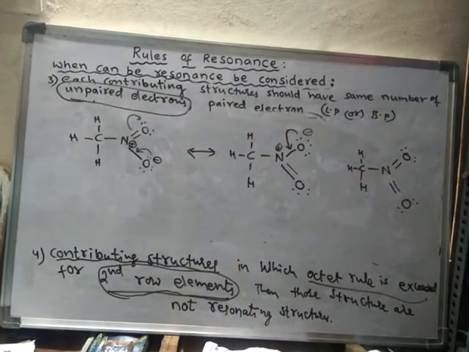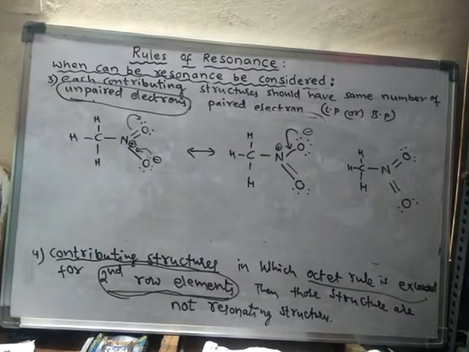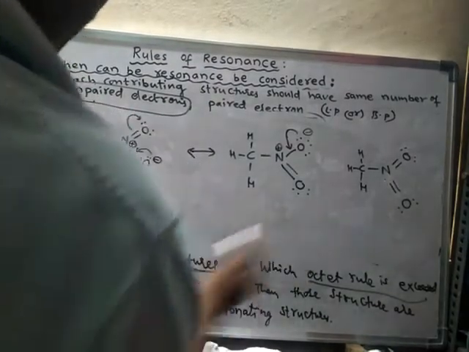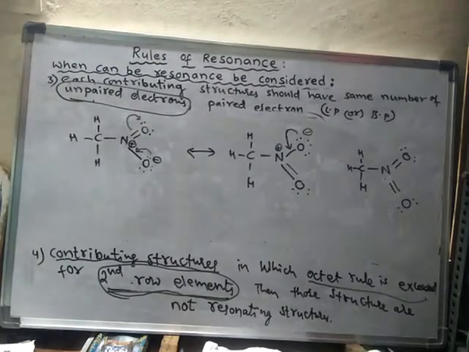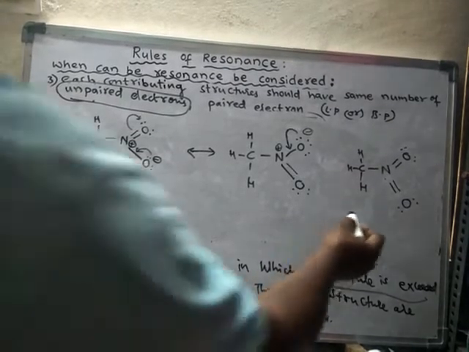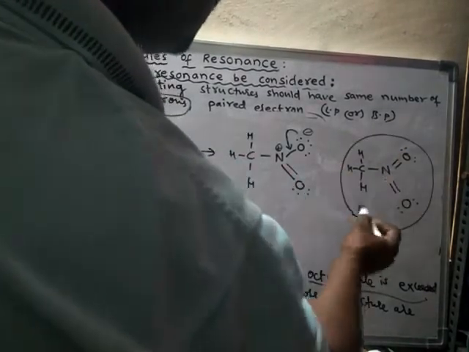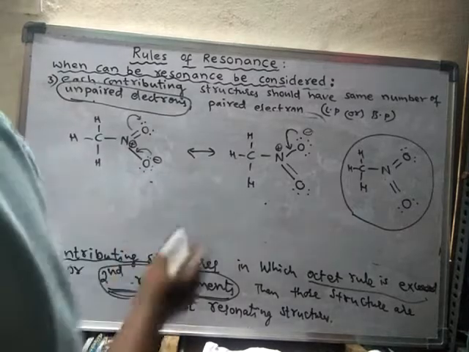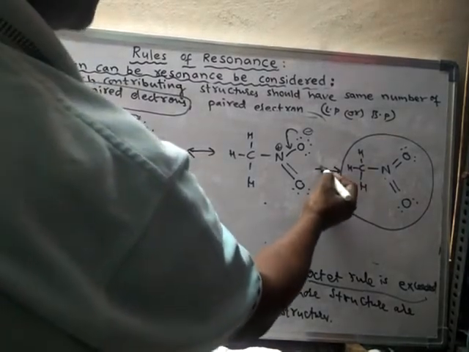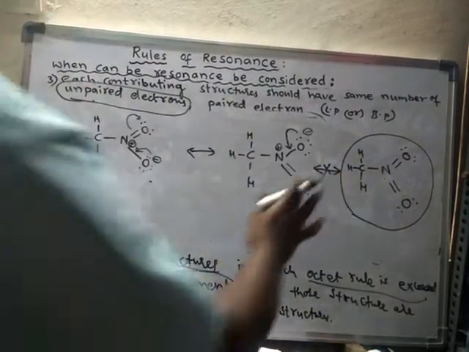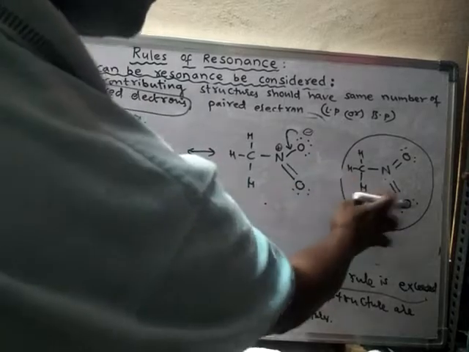There are 10 electrons on nitrogen. So nitrogen, a second period element, is exceeding the octet rule. Hence this structure is not a resonating structure with these two. I cannot draw a double-headed arrow like this, because it is not a resonating structure.